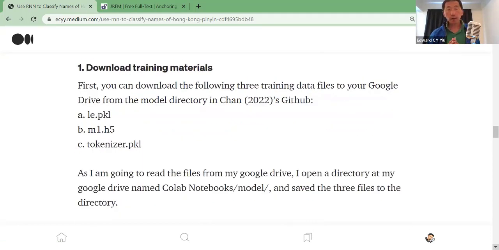So the steps are straightforward. The first step is to download the training materials at Chen's GitHub. There are 3 files available stored in the models directory. Simply click the models directory and download the 3 files. In my example, I open a new subdirectory in my Google Drive, named it Google Colab Notebook / model /, to save the 3 files so that I can make use of these files on my Colab platform.